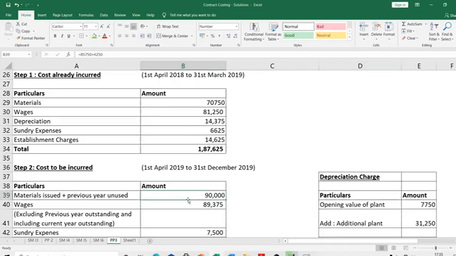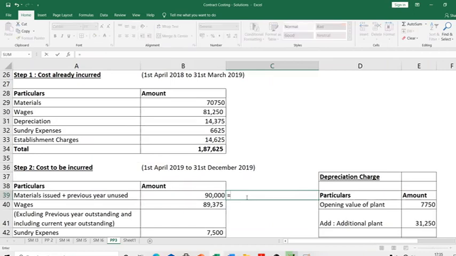Now I am not going to say the materials cost to be incurred in this period is 85,750. I'm going to say 90,000, because 85,750 is the cost of materials that was issued in this period, but 4,250 is the cost of materials that I have not used in the last year. That means I'm going to use it this year.